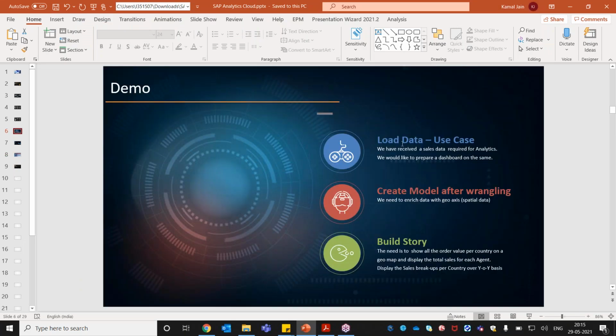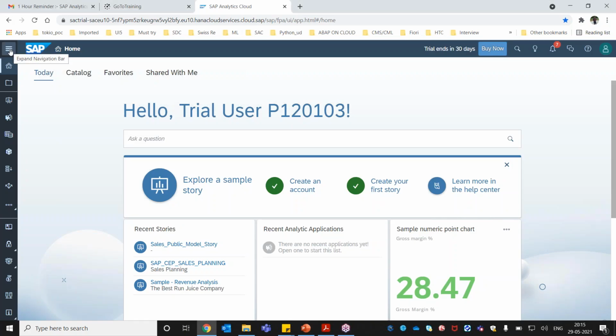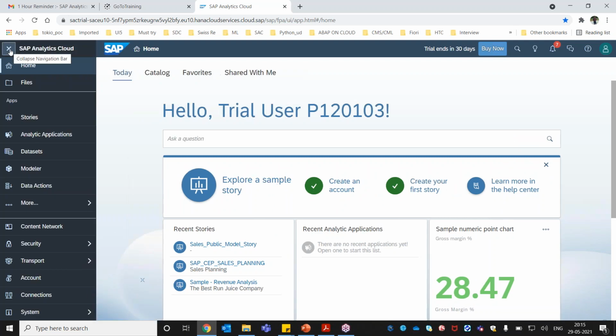So we are going to start with loading the data. In order to load the data, we have to click on this option here, the first part, which is data. In the coming sessions, we are going to see the live data connection from the S/4HANA system, and also from a flat file. Even if the data is coming from Google Drive, I'll show how you can get the data from Google Drive. If the Google Drive data gets updated, the data in your model will automatically get updated here.